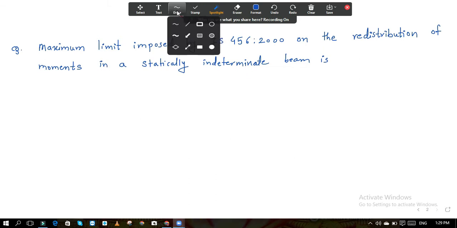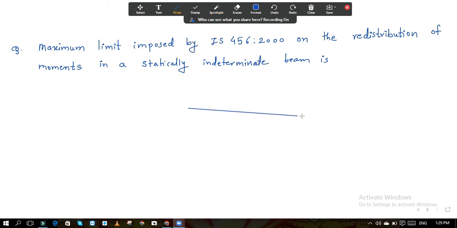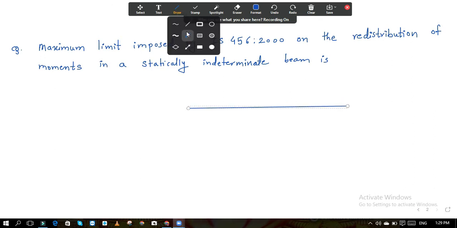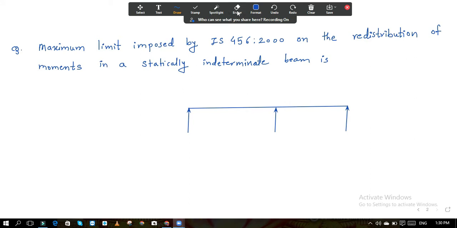If I draw the diagram, suppose I draw a continuous beam. Here is one support, here is one support at the center, and a support at the end. Now instead of a simple support, suppose this is a fixed support, fixed at this end and at this end also.